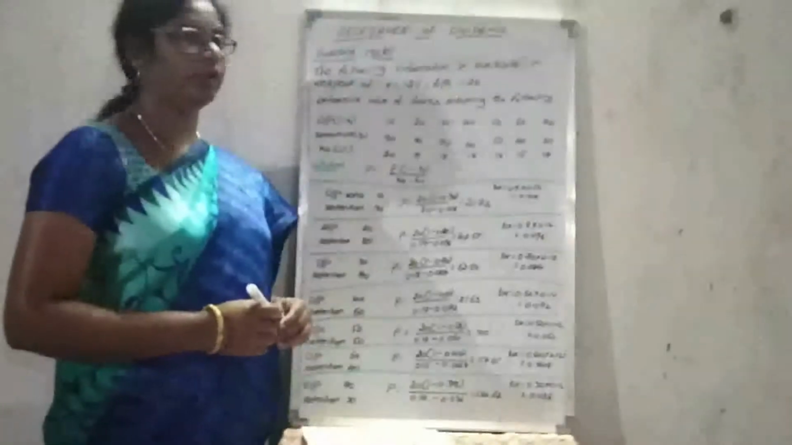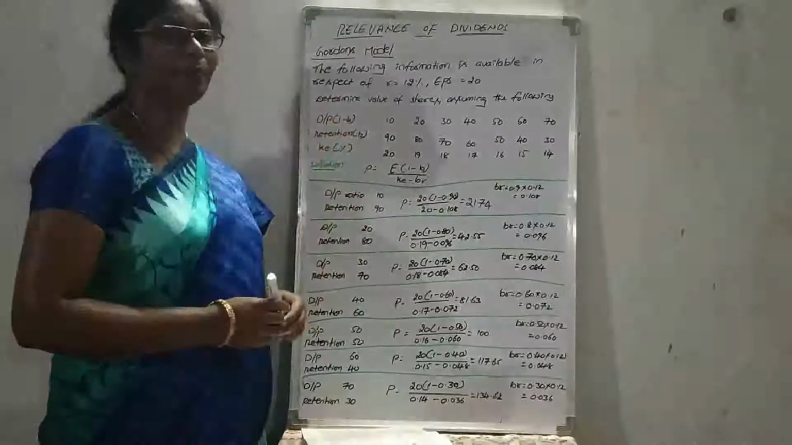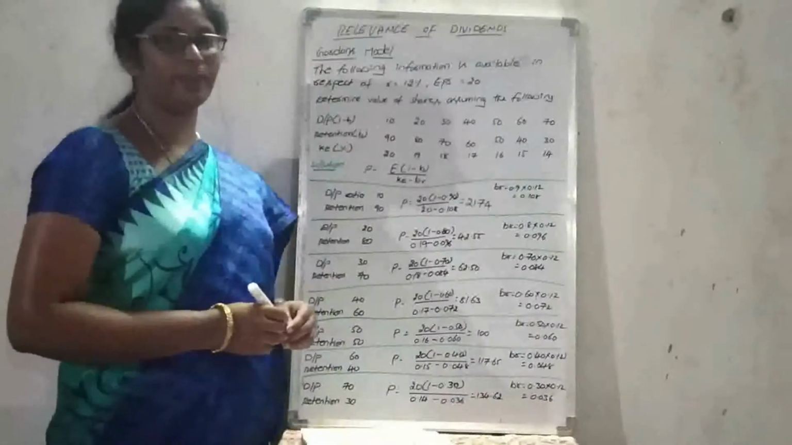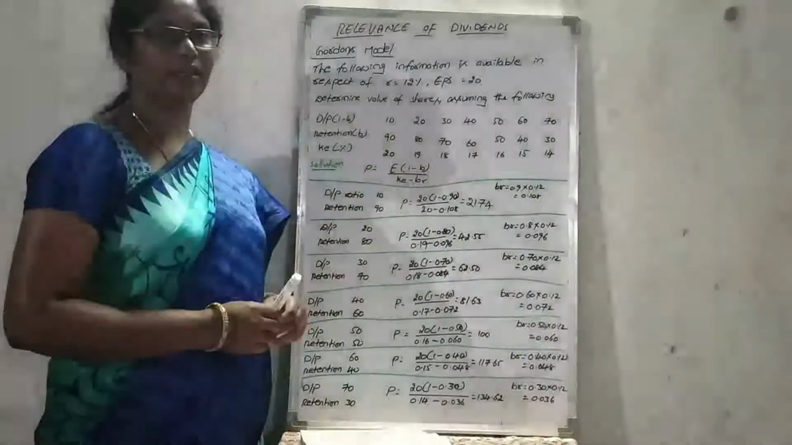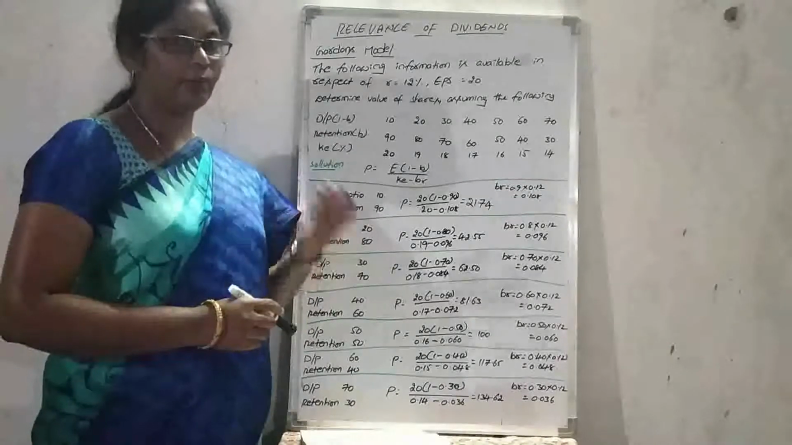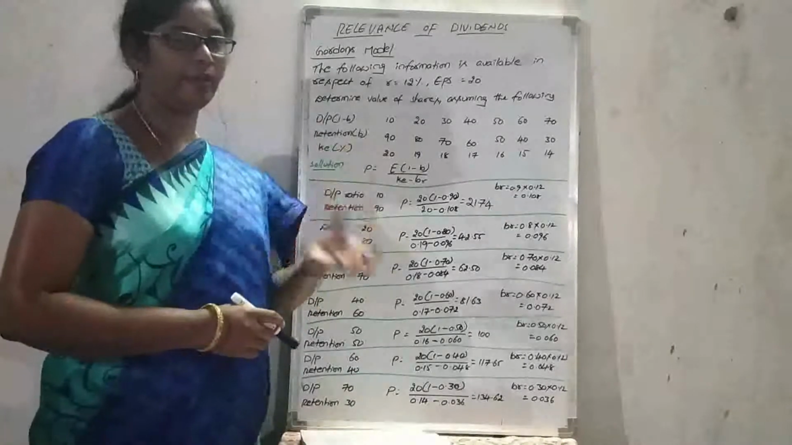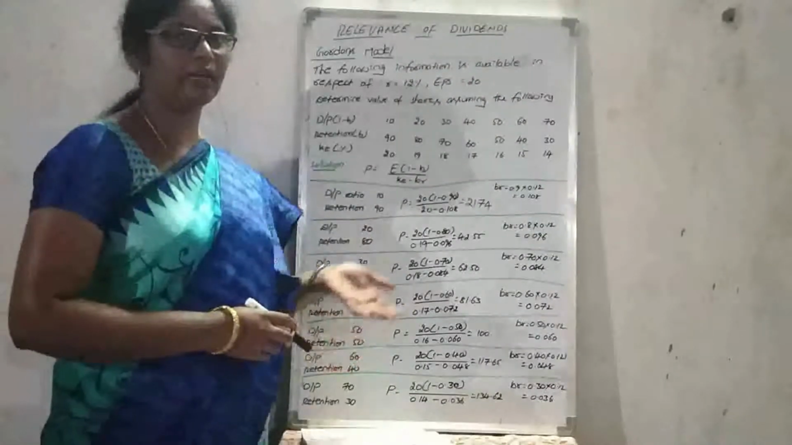Let us discuss the relevance model of dividends. This is the second part of the model, proposed by Gordon. According to his assumption, here also there is no external source of finance. The total amount will be reinvested. The profit will be reinvested in that company. So only the internal source of finance is followed.